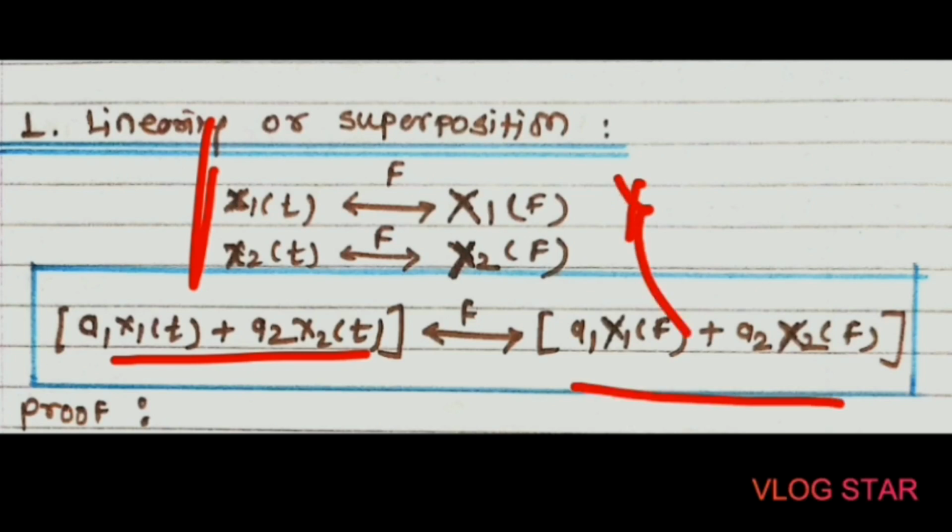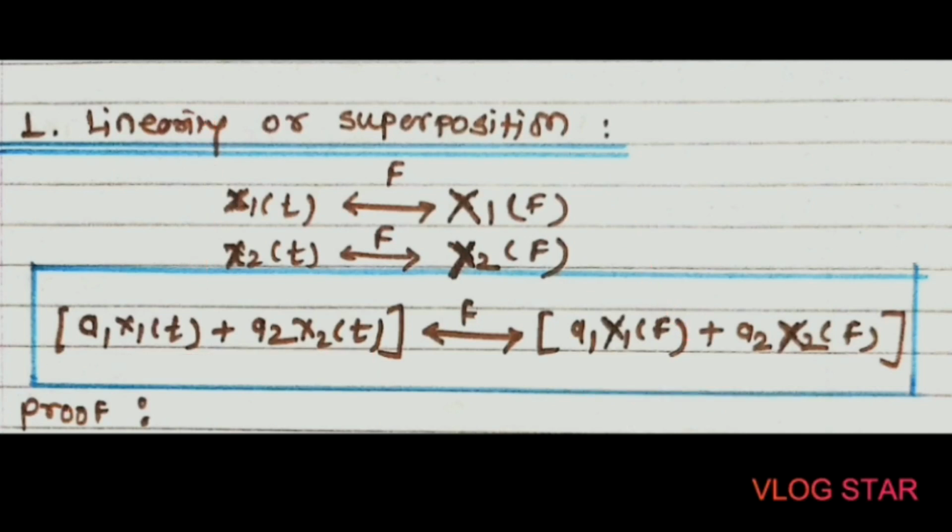Okay, so this is the statement for linearity or superposition theorem. That means the linear combination of inputs gets transformed into a linear combination of their Fourier transforms.